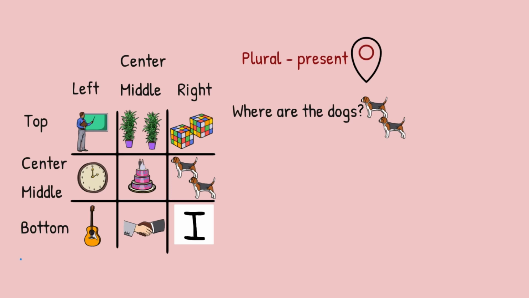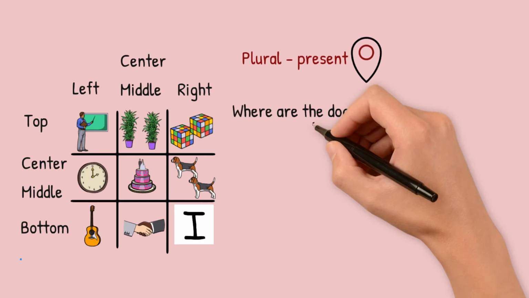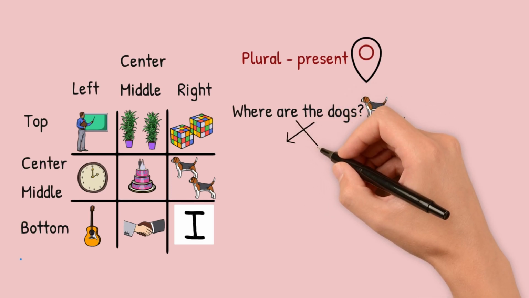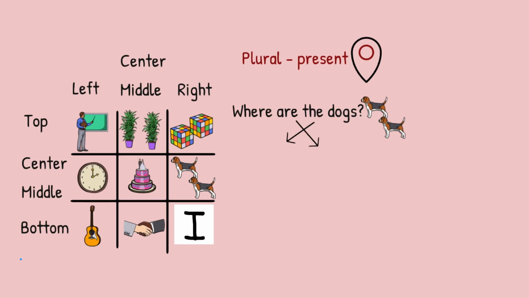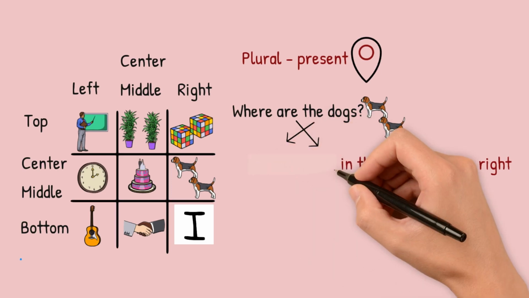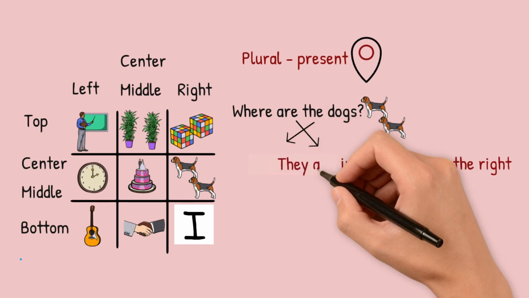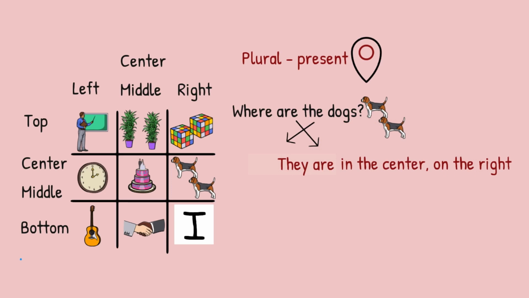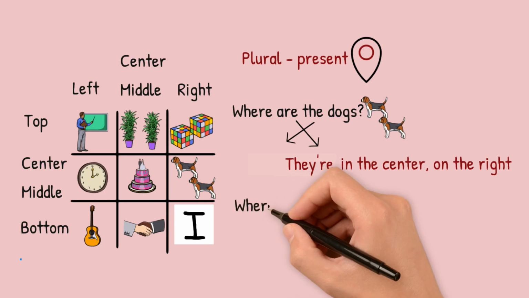Where are the dogs? Again, in the answer, you're going to use the X strategy where you change the places of the dogs and are. The dogs are. Then you're going to tell the location. In the center, on the right. Make sure that you use the correct prepositions. You can change the noun to pronoun. They are in the center on the right. They're in the center on the right. This is the best answer.